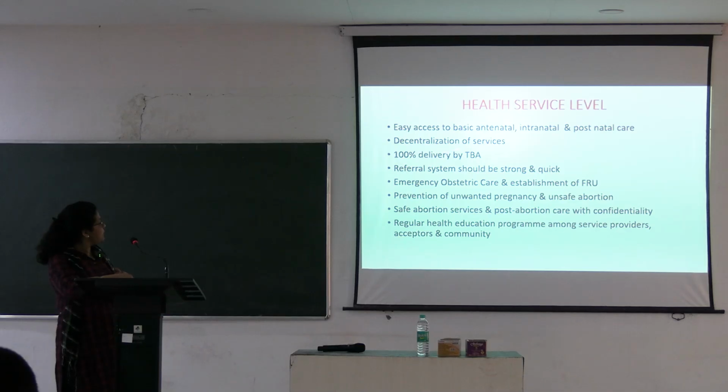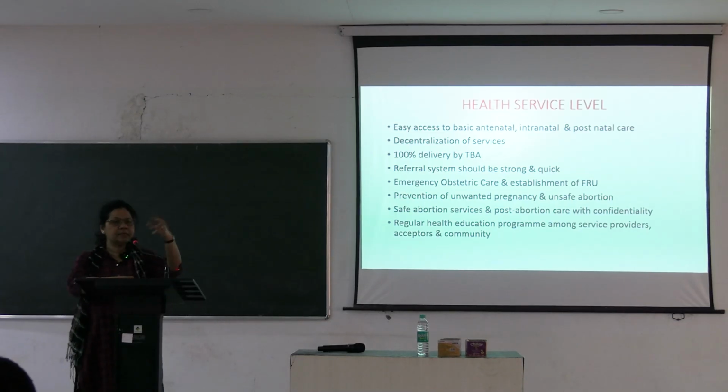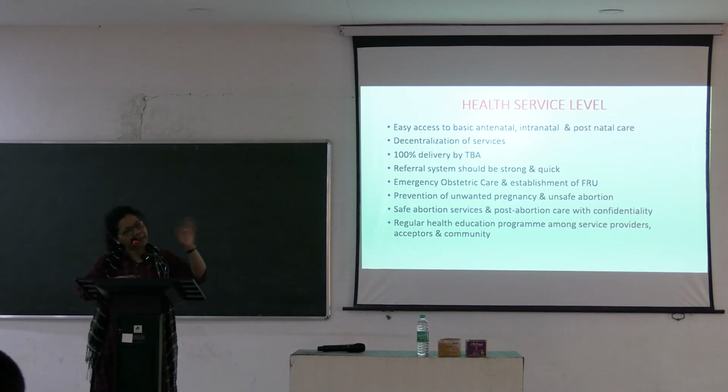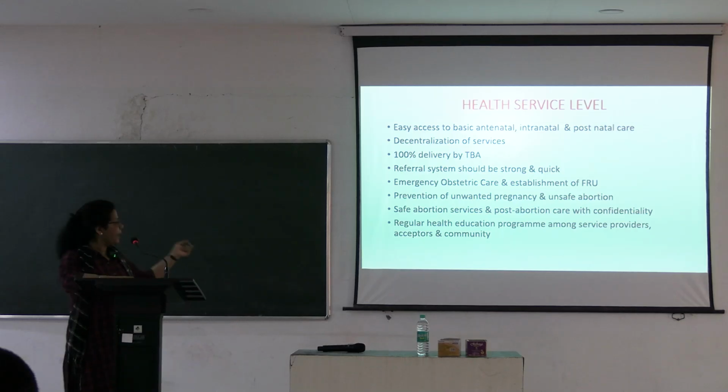So health service levels should be from ground level to the highest level: decentralization of service, delivery by trained birth attendants, referral system, emergency service, prevention of unwanted pregnancy. Sometimes pregnancy occurs in an unmarried person, and they try to abort with illegal means. So give them the safe options. MTP is legalized in our country, so why not give them the options so that you don't land up in this crisis.